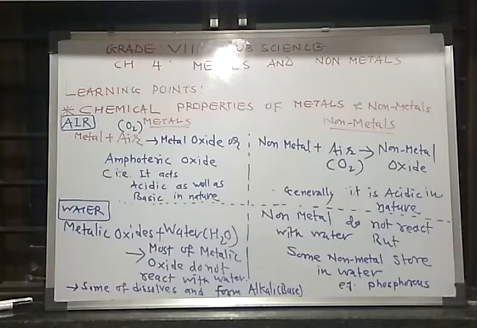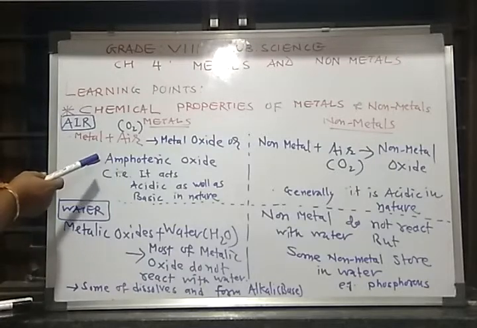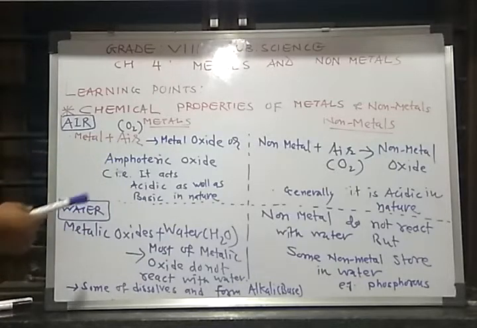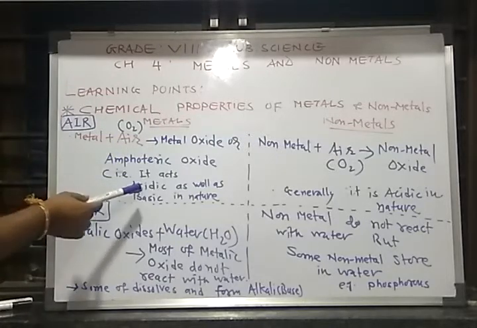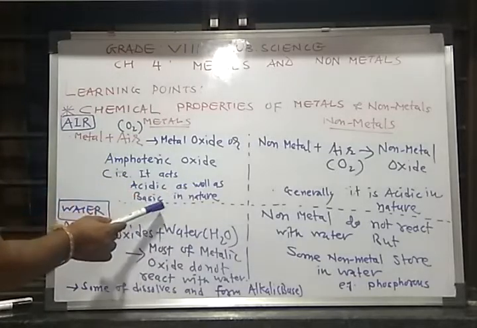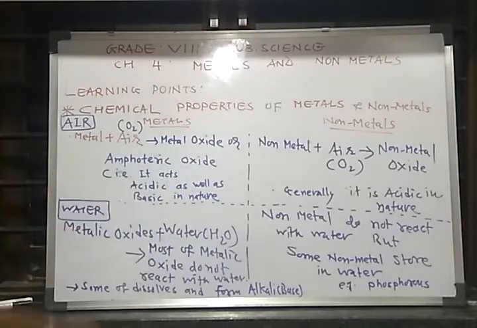Students, you have studied the acid, base and salt chapter in 7th standard. Acid means it turns litmus paper blue to red. If the chemical is acidic in nature, it turns blue litmus paper red, and if it is base in nature, it turns red to blue. So these metallic oxides have both behavior, means they have acidic as well as base in nature.